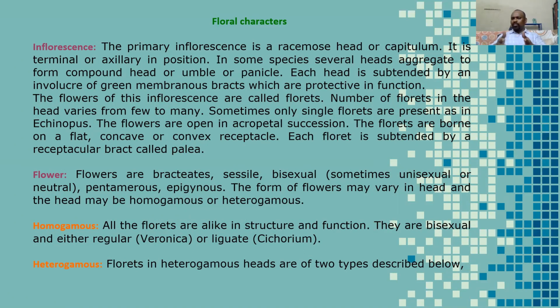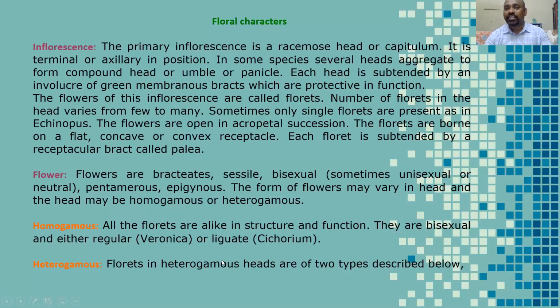So students, we already know the term flower. A single one is called a flower. But in the Asteraceae family, we call them florets. The inflorescence is in a terminal or axillary position. In some species, several heads aggregate to form a compound head. If the head inflorescence becomes compound, that is nothing but compound head inflorescence, or umbel or panicle.